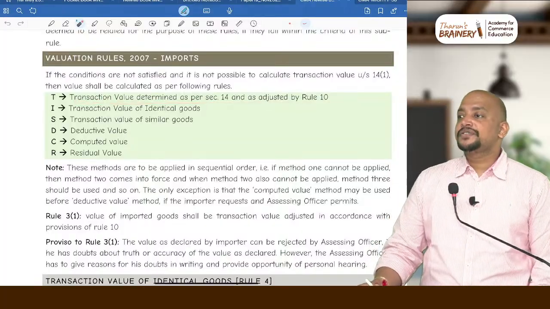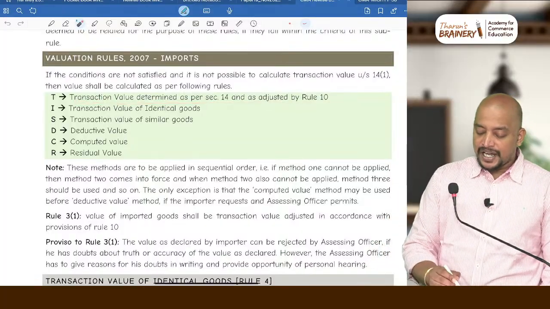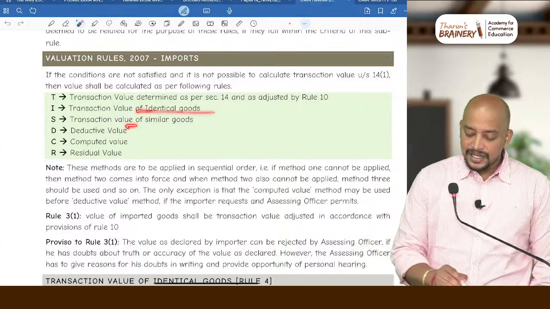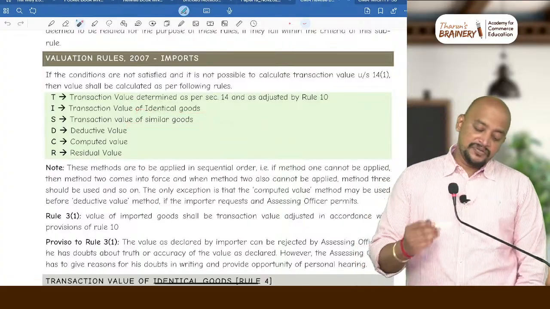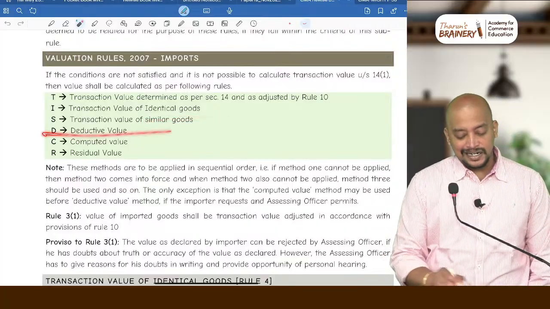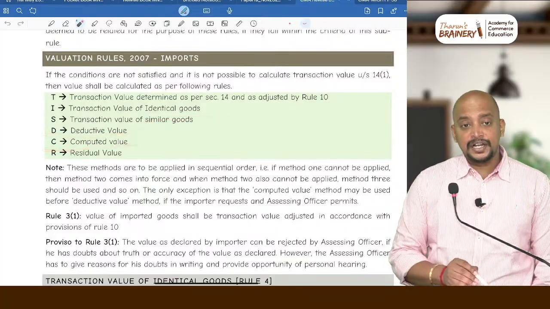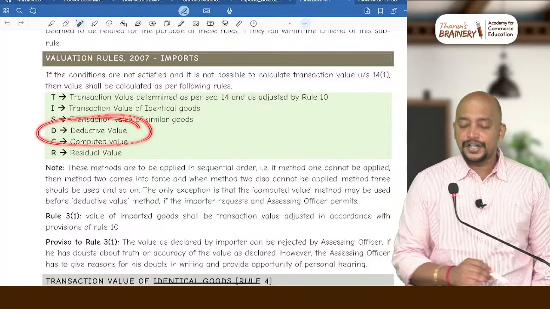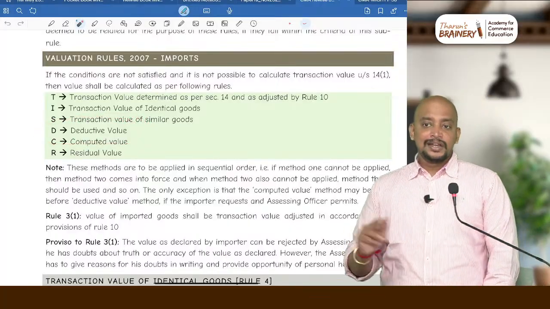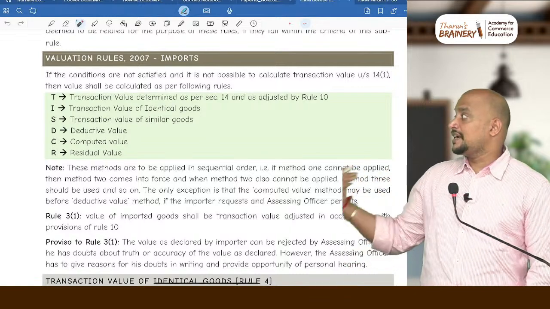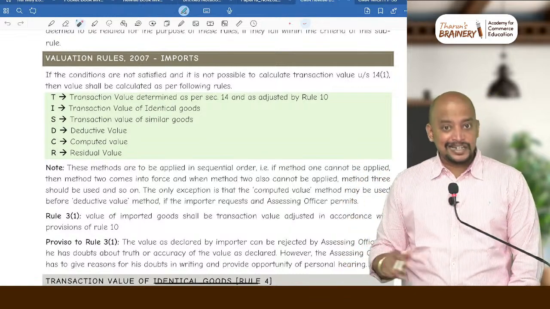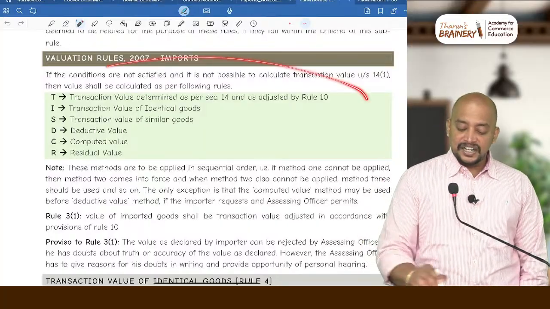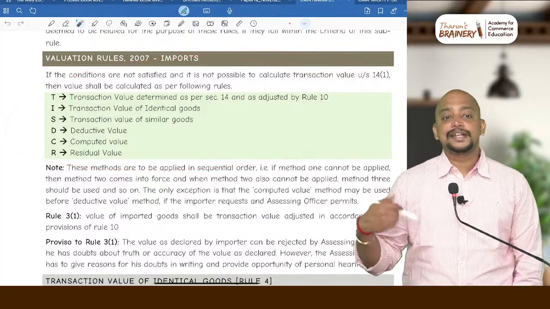If the transaction value fails, we need to determine the value of identical goods. If that also fails, then we need to take similar goods. If that also fails, then deductive value, and then computed value, and then residual value. But between deductive value and computed value, you can choose anything. It is not necessary that first we need to apply deductive value, and only then computed value, not like that. Between deductive value and computed value, the importer can choose. These are the different methods of valuation in case of imports.